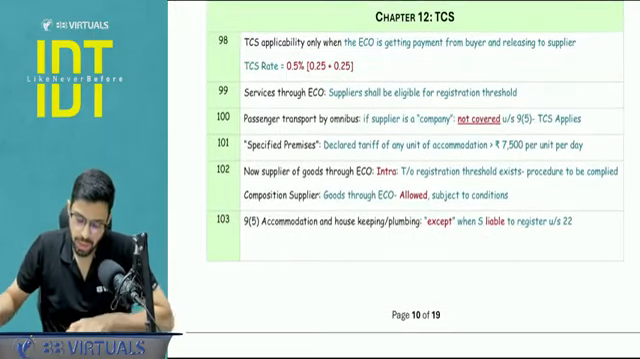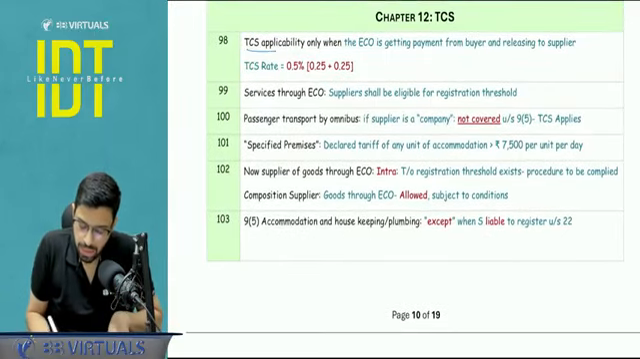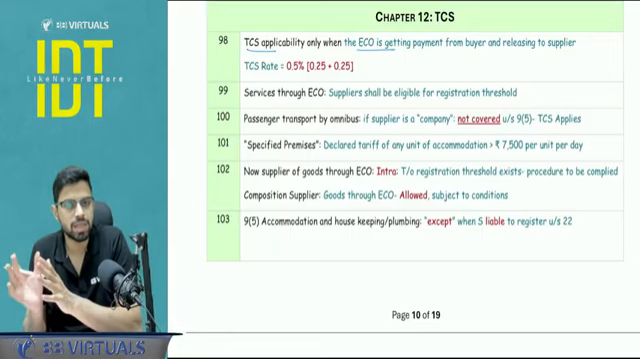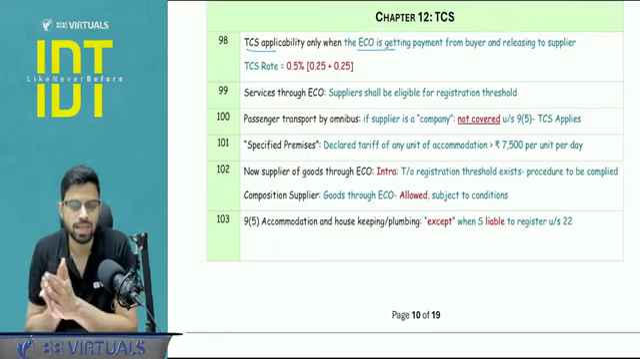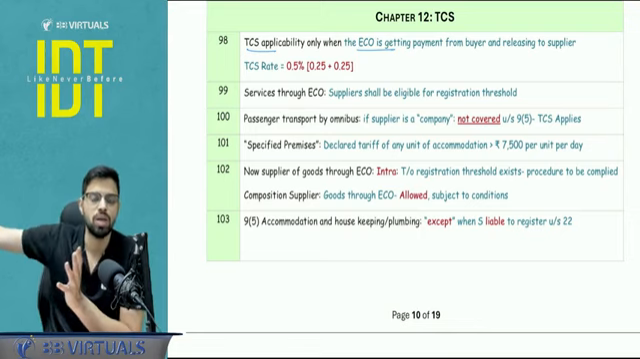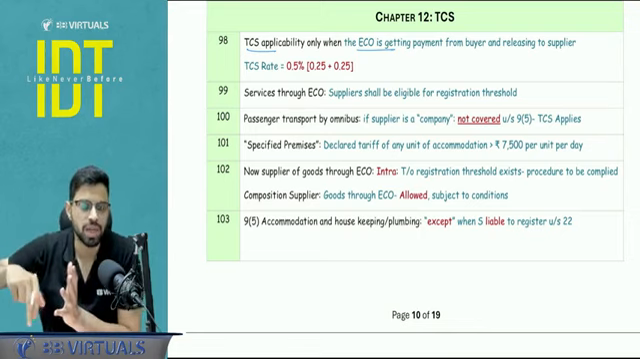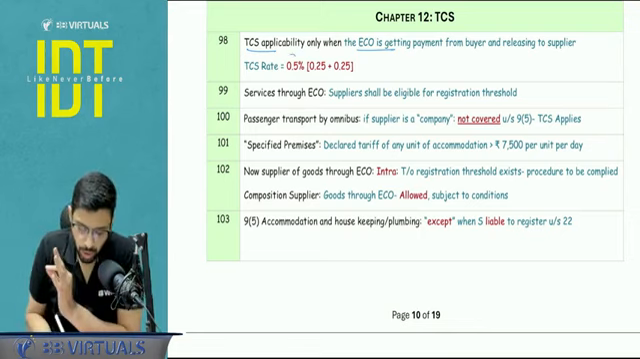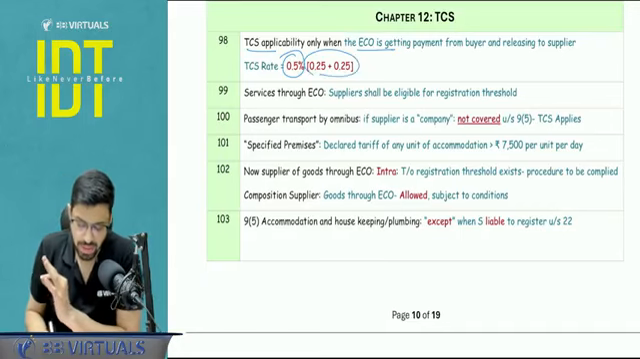Yes. Next, chapter number 12, TCS. TCS applicability will be only when the business model condition test passes. That is, the ECO should be receiving the payment and then he should be discharging the payment to the supplier. Here the deduction of commission and TCS will happen. The rate is 0.5%, or 0.25 plus 0.25%.